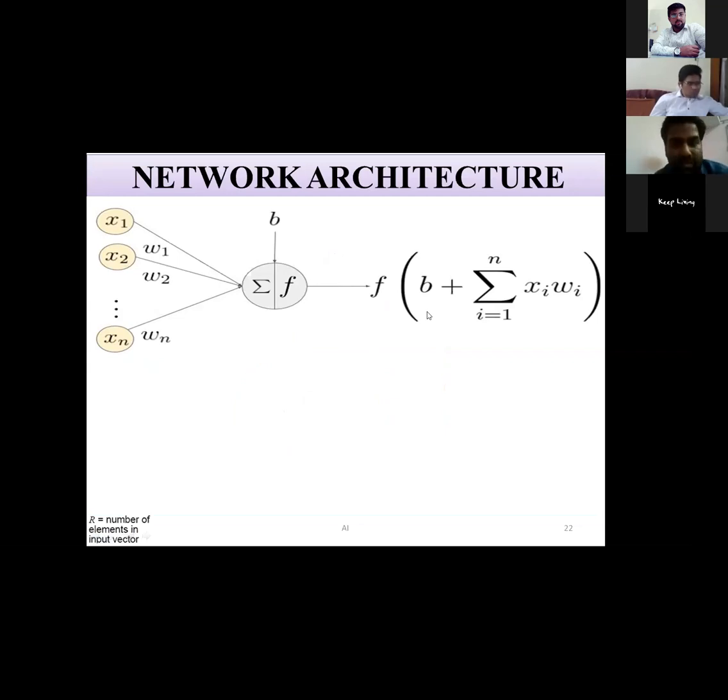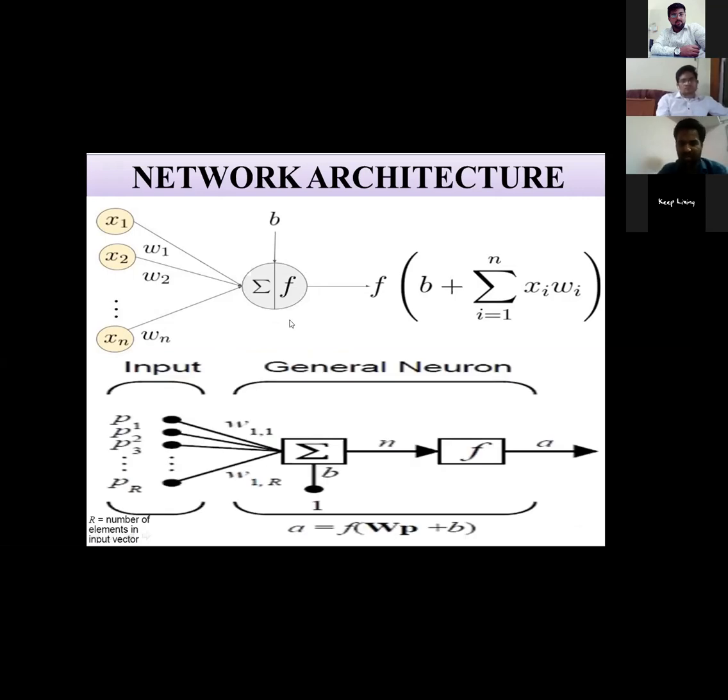Backpropagation algorithm is basically gradient descent, or we can say it is a differentiation. We will try to converge our function and find the values of these W and B. This is also called supervised learning, because in supervised learning we already have the input parameters, we also have the output, and we have to optimize our function. So this is our activation function, and output is equal to weight into input parameter plus biases.